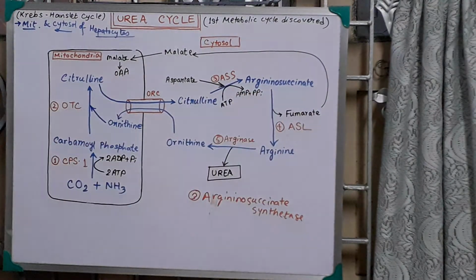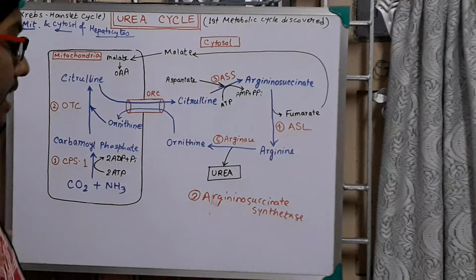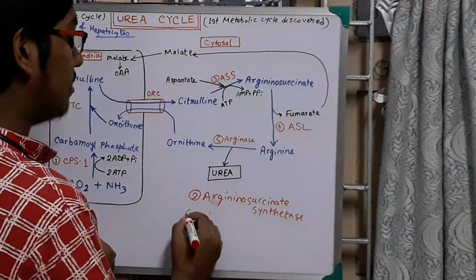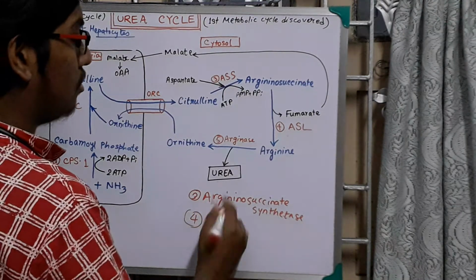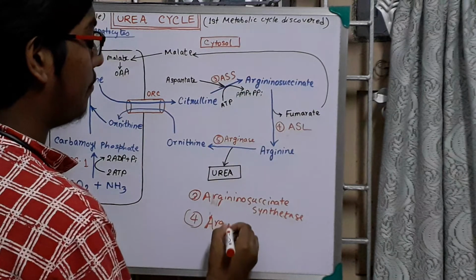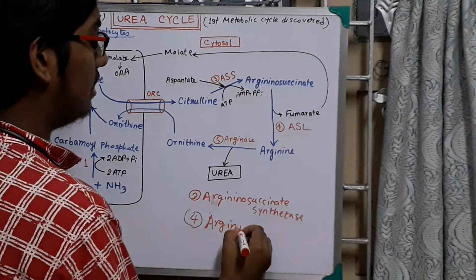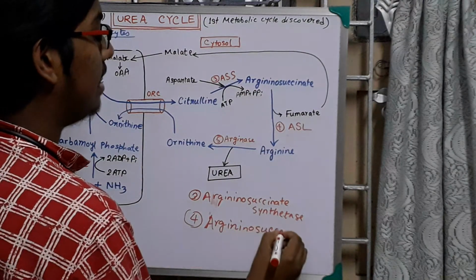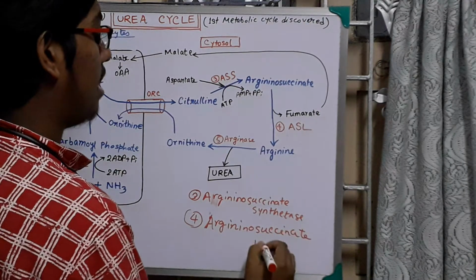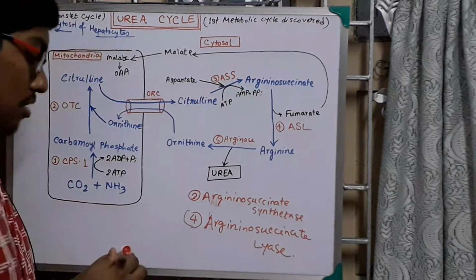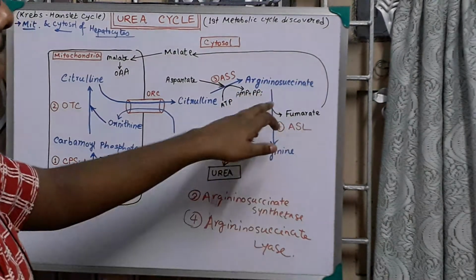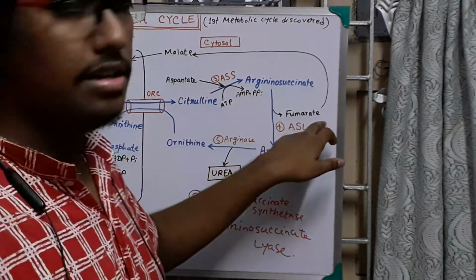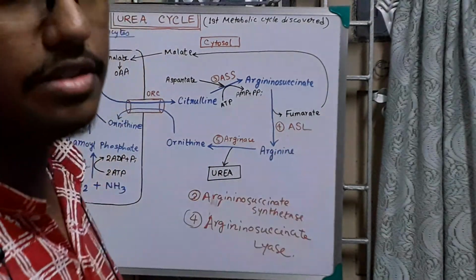From argininosuccinate, another enzyme comes, that is ASL, meaning argininosuccinate lyase. Lyase means to break down. Argininosuccinate lyase. So argininosuccinate will be converted into arginine, and fumarate is produced in this step.